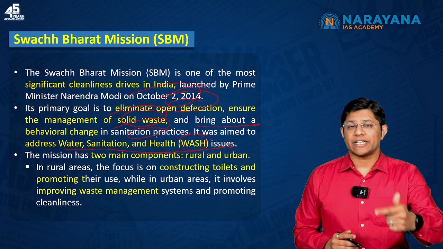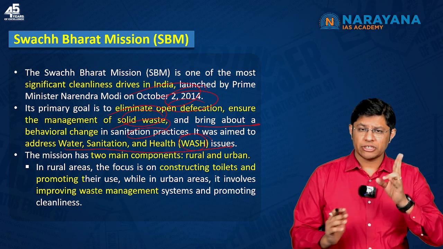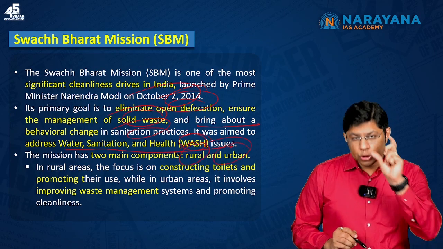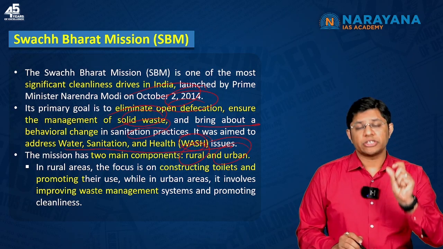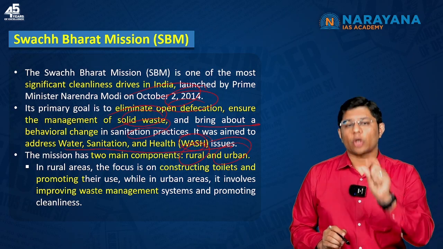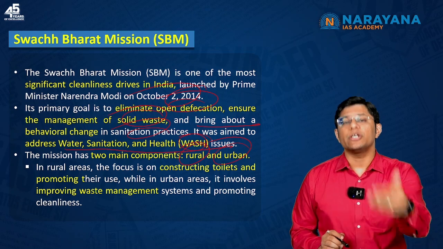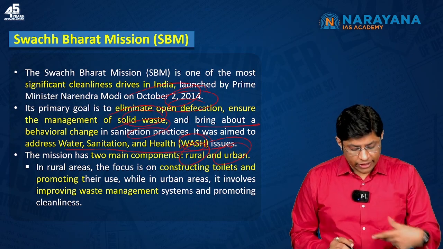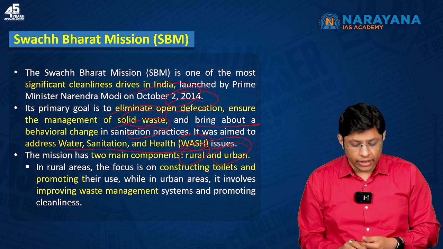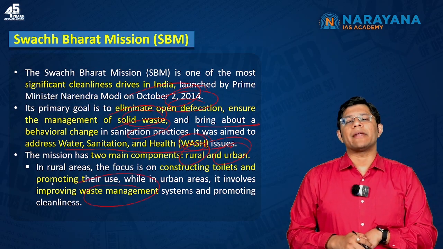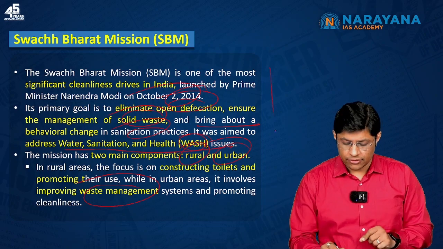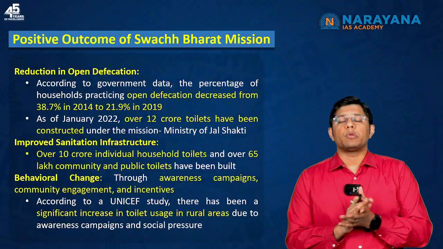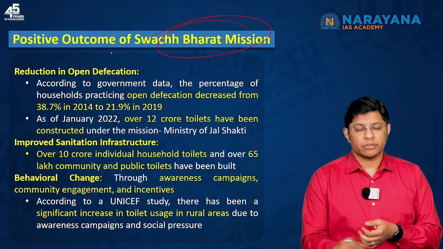So, water, sanitation and health. The mission has two components. One is rural and the other urban. The rural mission focuses on construction of toilets and promoting the rural people to use them. And the urban component focuses on improving waste management and promoting cleanliness. Very important, right? Now let us try to understand the positive outcomes of the Swaach Bharat Mission.